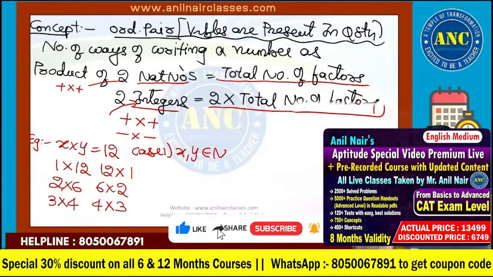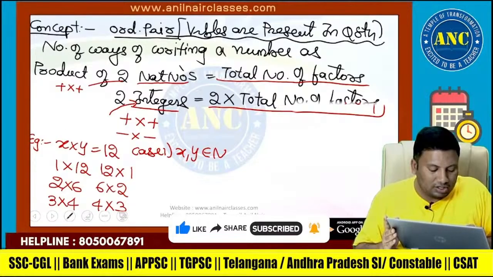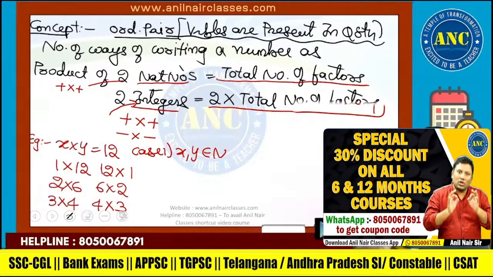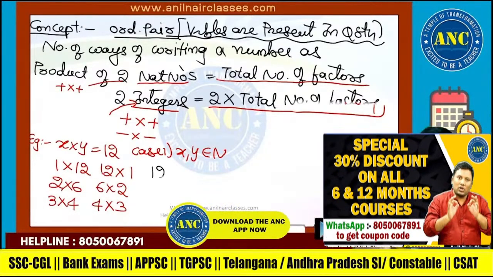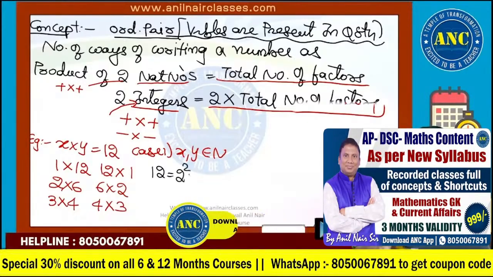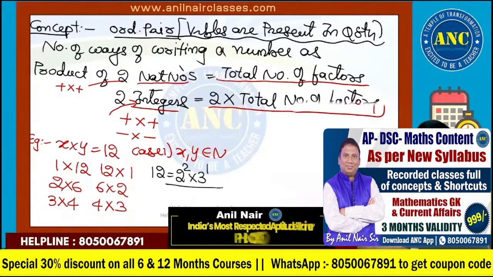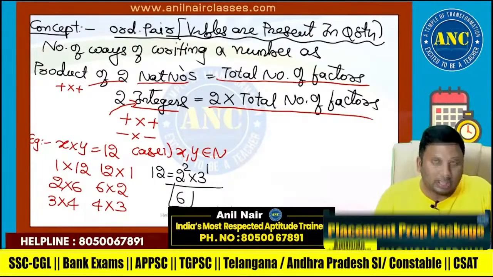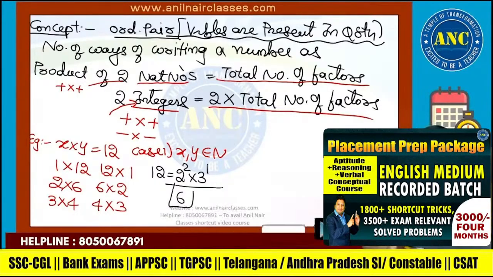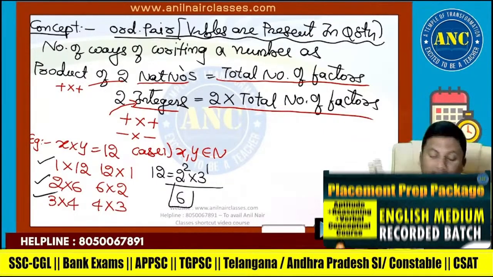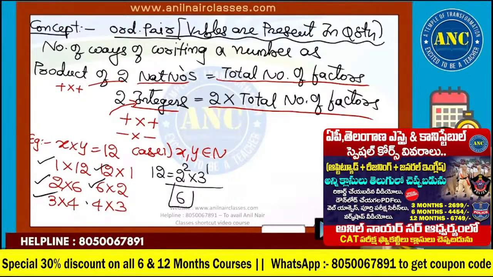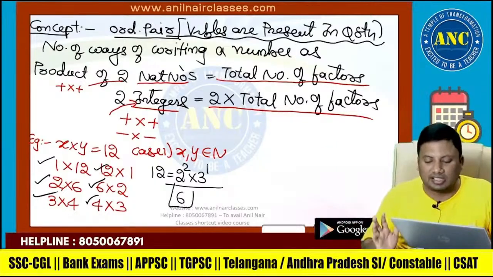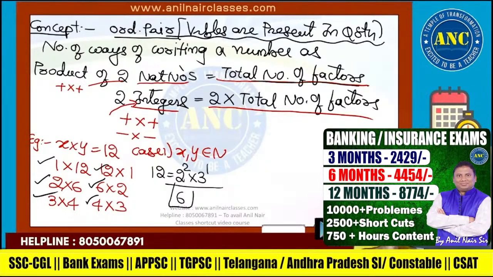Now see here, how many factors are there for the number 12? 2 square into 3 power 1, so 3 into 2, total 6 factors are there. How many ways did I get? 1, 2, 3 and its reverse cases: 12 into 1, 6 into 2 and 4 into 3. Total 6 cases. Exactly that is what I wrote.